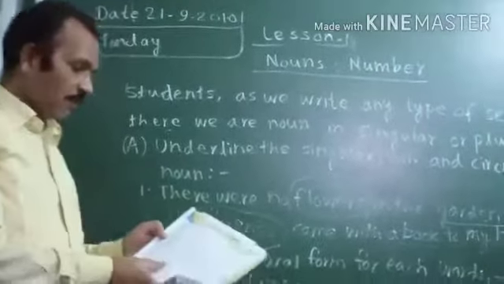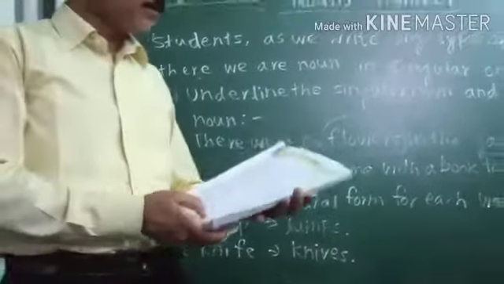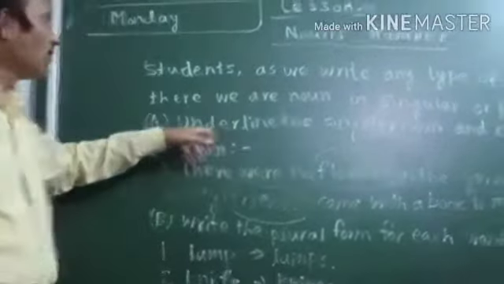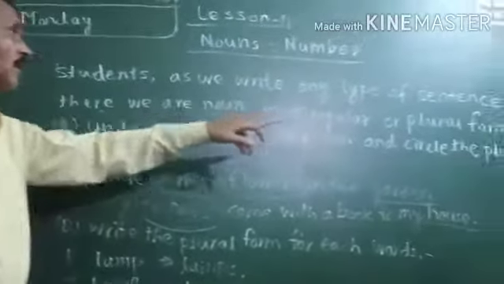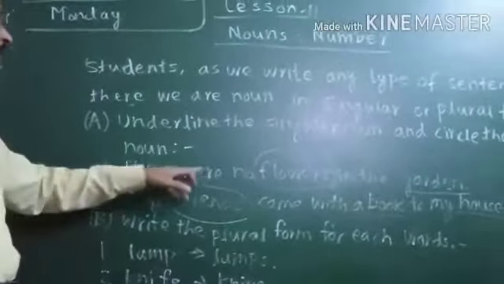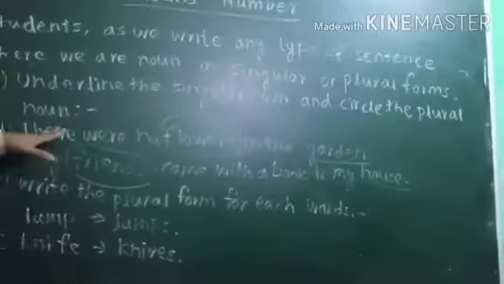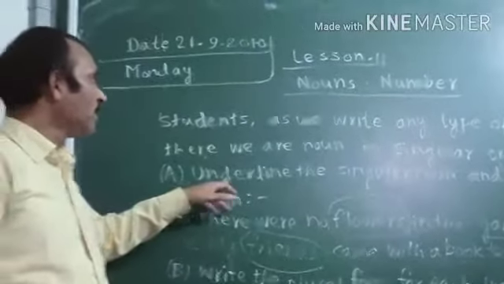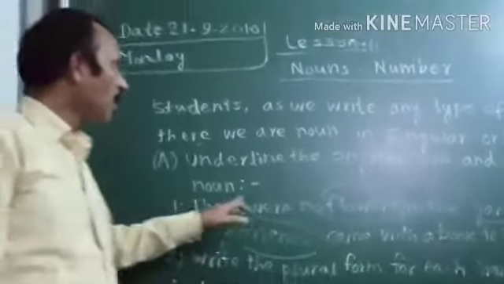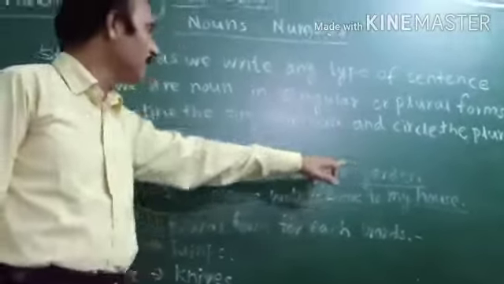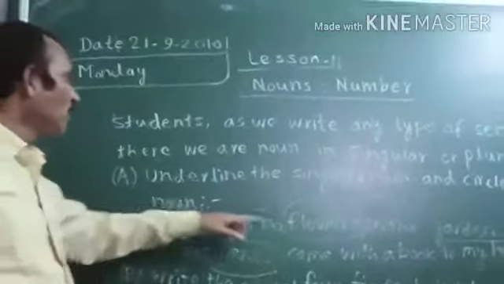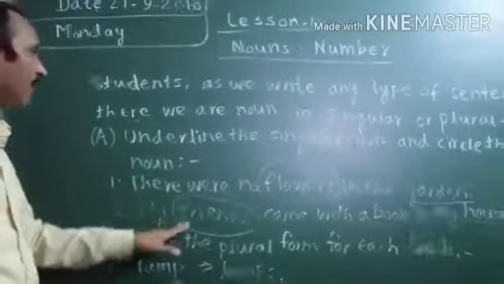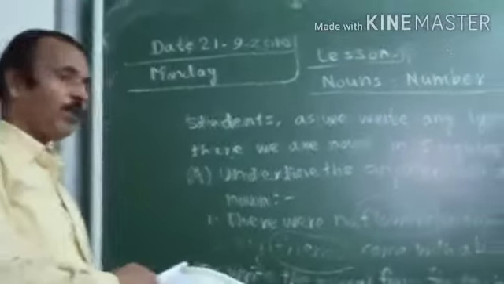The first type of question here is: underline the singular noun and circle the plural noun in these sentences. You look at the board. Like, there were no flowers in the garden. So in this sentence, what is written in the instruction? Underline the singular noun. So I have underlined this singular noun garden and circle the plural noun. So flowers is the plural noun, that I have made circle. So that is only you need to write down, 1 to 8, all these sentences.